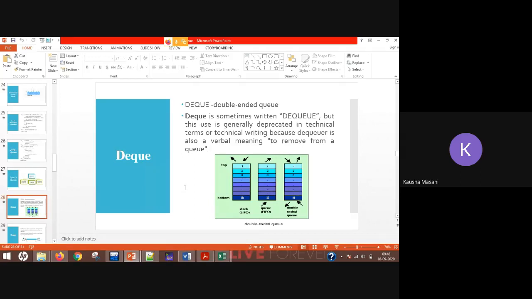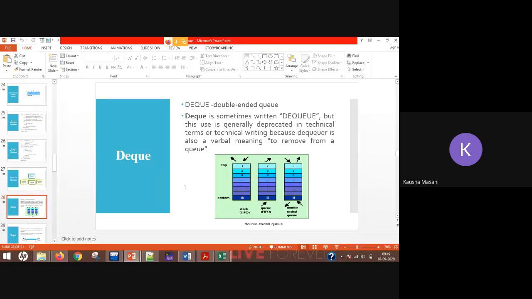Now, why is it called a double-ended queue? Because you can insert and delete from any end you want. Till now, in our queues, what were we doing? Insertion from one end, deletion from another end. Here in DQ, you can do both things from any end.